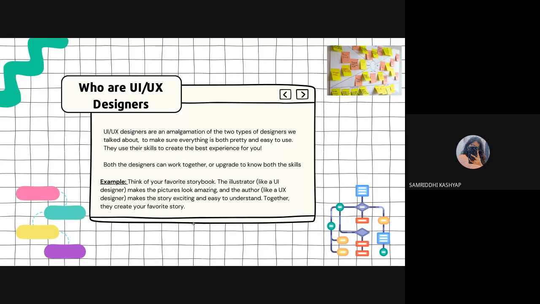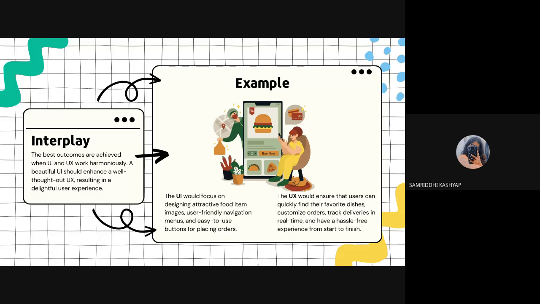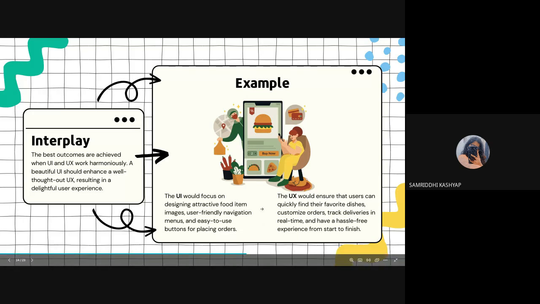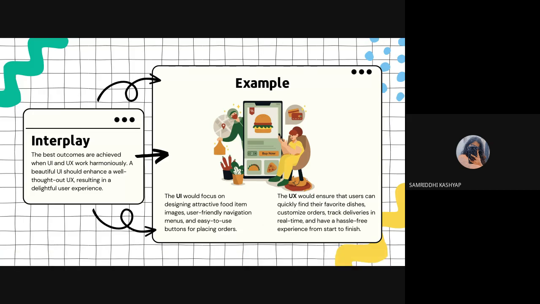So yes, they do both things. They illustrate, and they also make the skeleton of the product. This is an example I have placed here, around a food app. The UI element focuses on designing the food item.